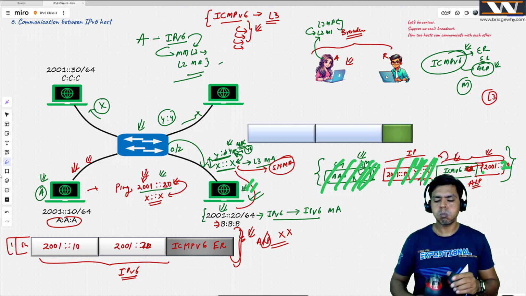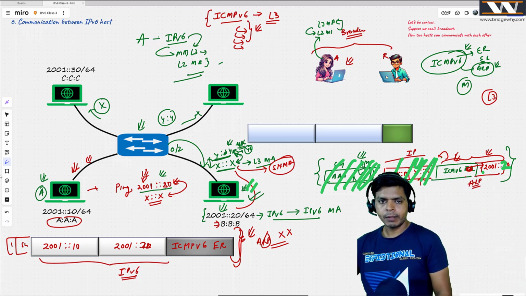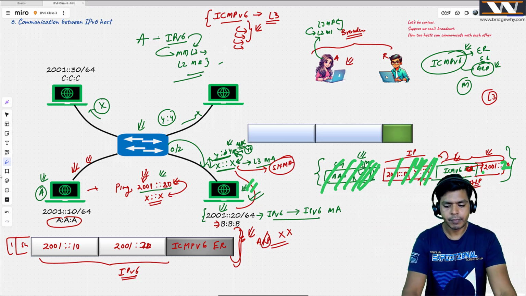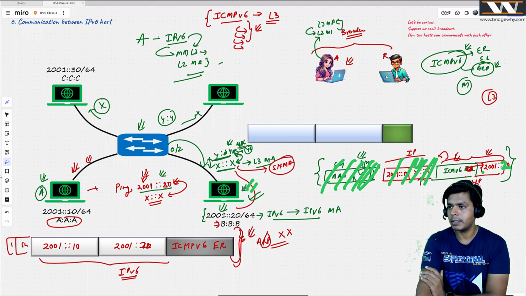So, let's say one PC did ARP discovery and the IPv6 to MAC address mapping is done. Whether that PC needs to listen to the multicast address again? No, ARP is not there in this environment, Mr. Arun. ARP is not there at all.